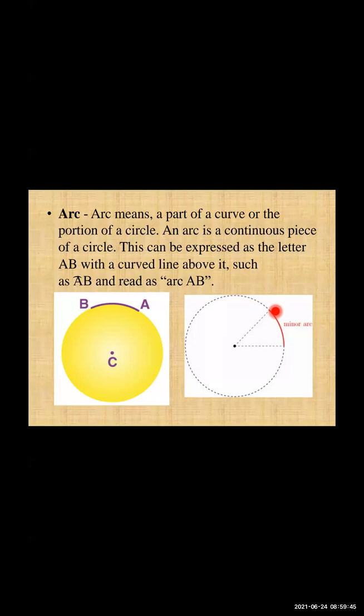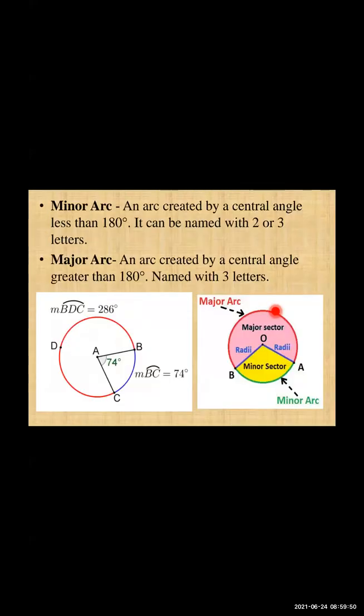Okay, now there are two different kinds of arcs, that is minor arc and major arc. Now what is a minor arc and what is a major arc? See here, a minor arc is an arc created by a central angle less than 180 degrees. Now what is a central angle, we will see further.